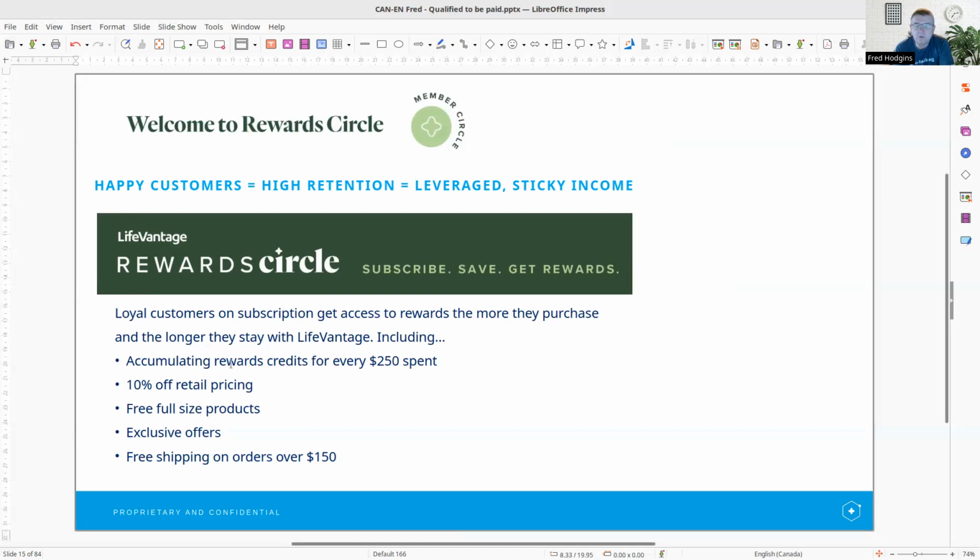So once you accumulate $1,000, or once your customer accumulates $1,000 worth of money spent, whether it's over 2 months, 3 months, or 10 months, now their reward dollars jump up to 10%. So for $250 spent, they would get $26. You want to make sure your customers click in their back office a little button under the managed subscriptions that turns on so that they get that discount every month that they order.